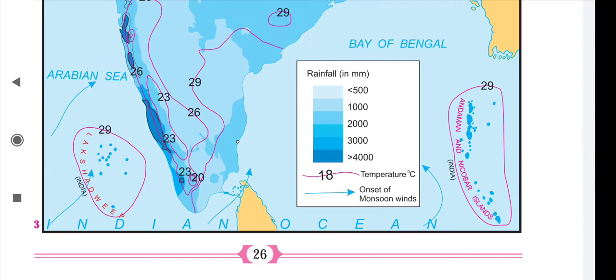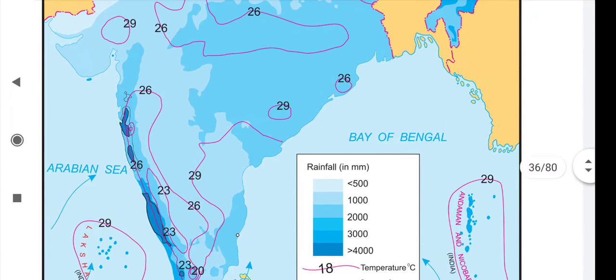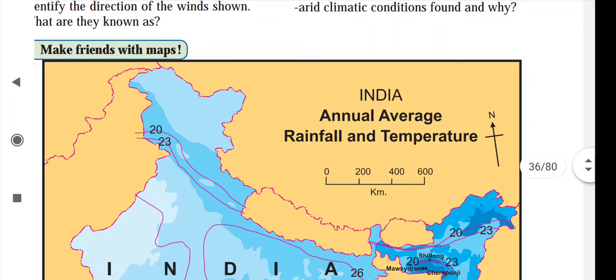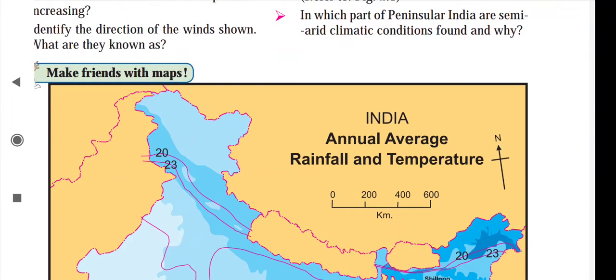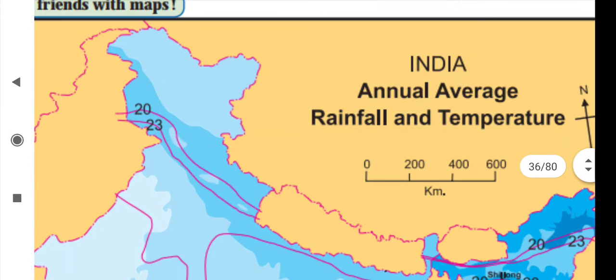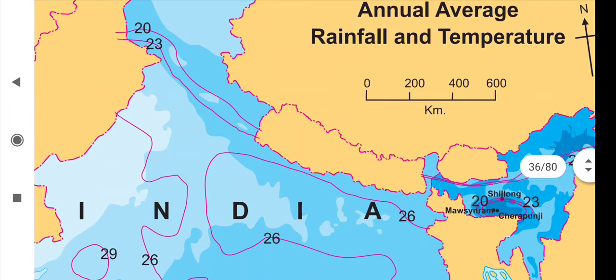In winter the temperature drops to minus 40 degrees Celsius in Jammu and Kashmir and parts of the mountainous region of the Himalayas. So there we can find temperatures of minus 40 degrees Celsius, which means freezing, very cool temperature.